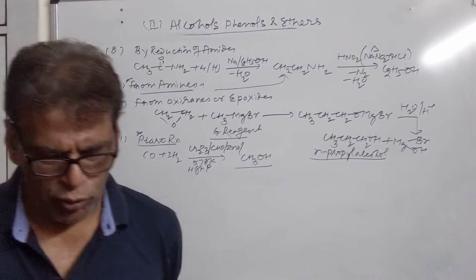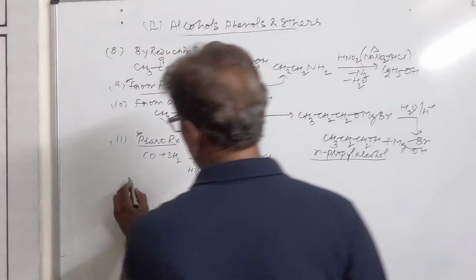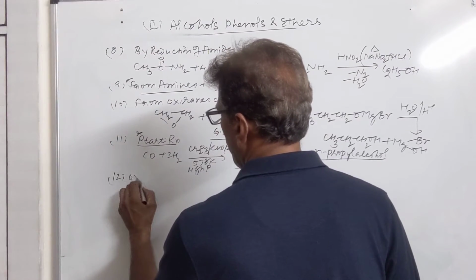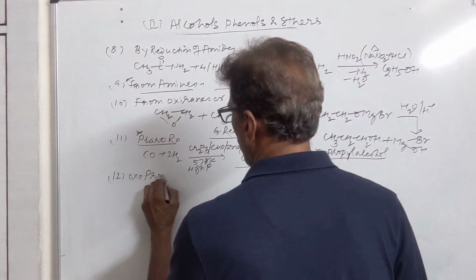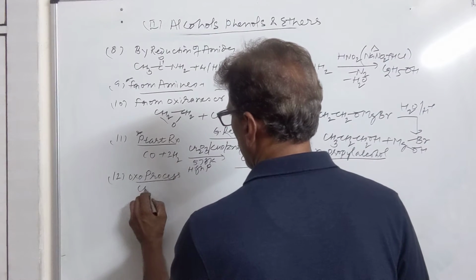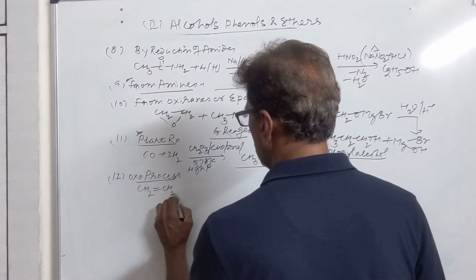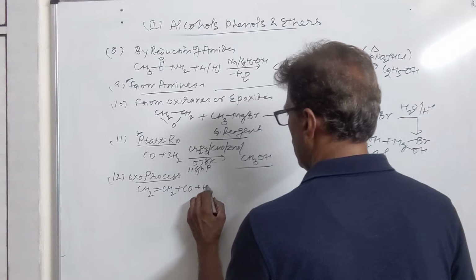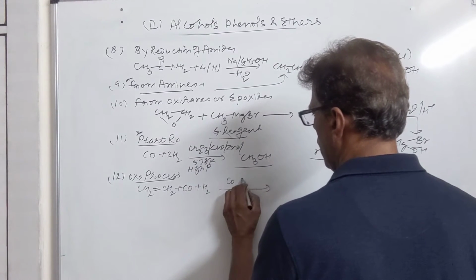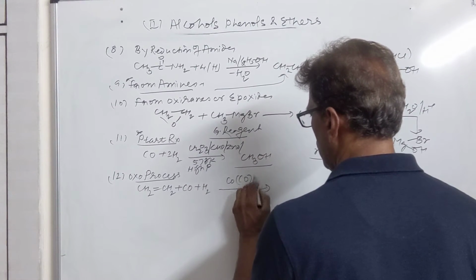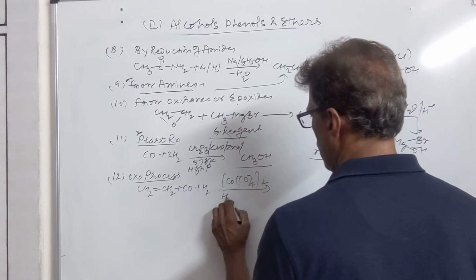Then we have OXO process where ethylene is treated with carbon monoxide and hydrogen in the presence of cobalt tetracarbonyl under high pressure.